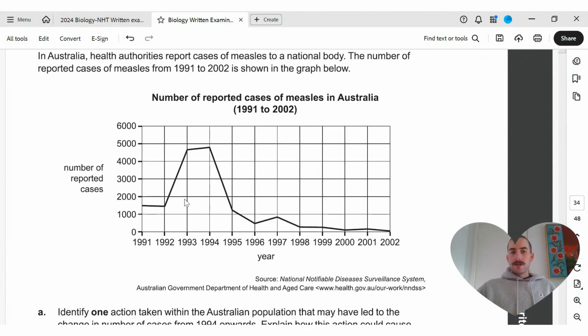It's a bit of an interesting trend, right? So somewhere around 1500, and then in the early 90s it skyrocketed up here. It then decreased down and it went up here in 1997.